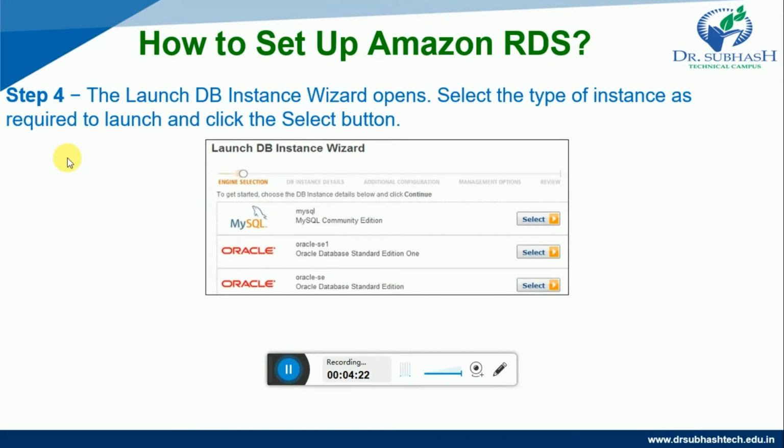After step 3, we have to follow step 4. In that, the Launch DB Instance wizard opens. Here you can see our DB instance wizard is open. Then select the type of instance required to launch and click the Select button. Here you can see the DB instances are there. Whichever you want, you can select and then click on that.